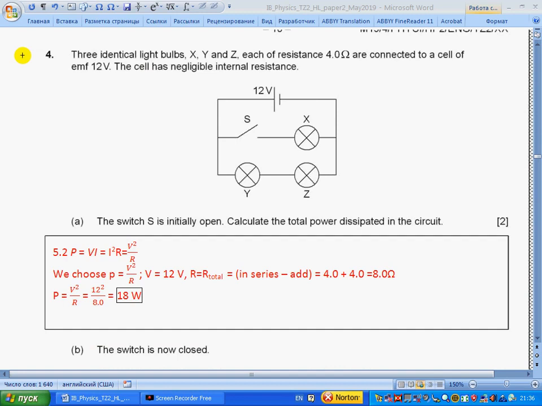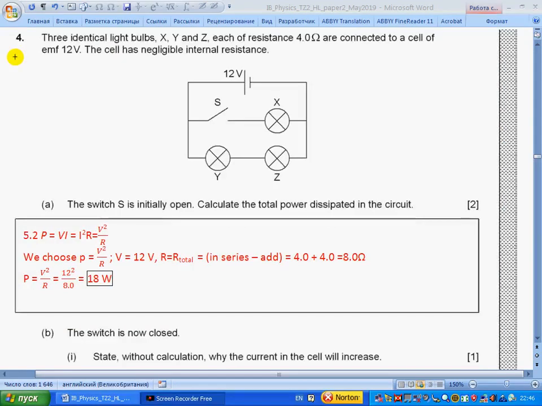Now we come to question 4. Three identical light bulbs X, Y, and Z, each of resistance 4 ohm, are connected to a cell of EMF 12 volts. The cell has negligible internal resistance. A. The switch S is initially open. Calculate the total power dissipated in the circuit.